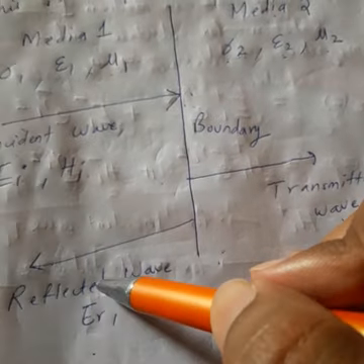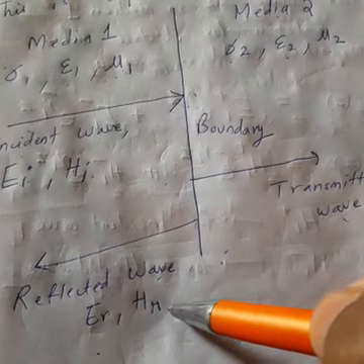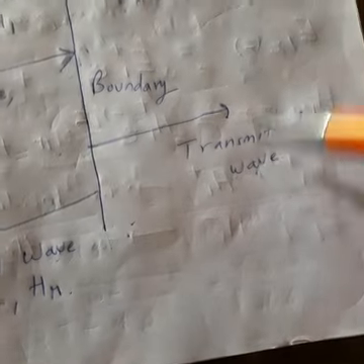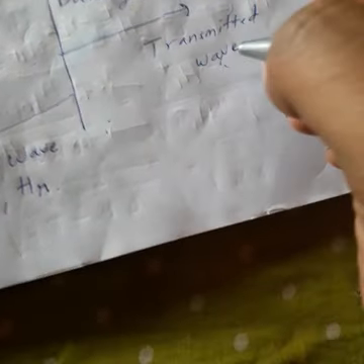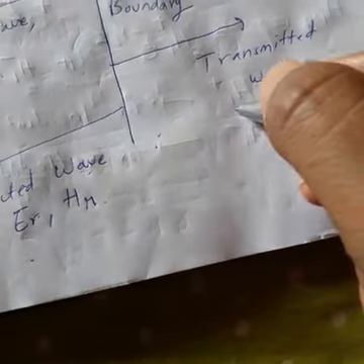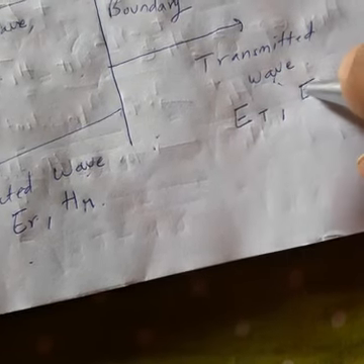For the reflected wave, electric field ER and magnetic field HR. For the transmitted wave, electric field ET and magnetic field HT.